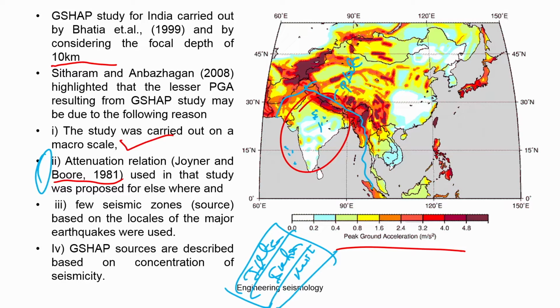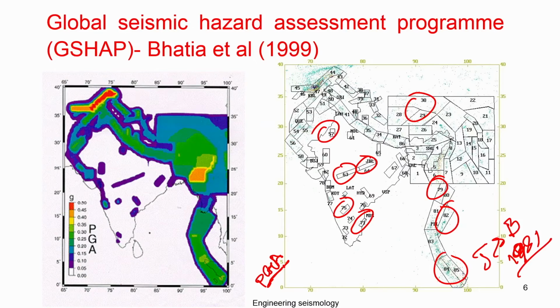Further, we also found that few seismic sources based on local and major earthquakes were used. So the number of sources has been taken based on past earthquakes. You can see that they found there is no seismic source in these areas. There is no seismic source on this area, this area no seismic source.